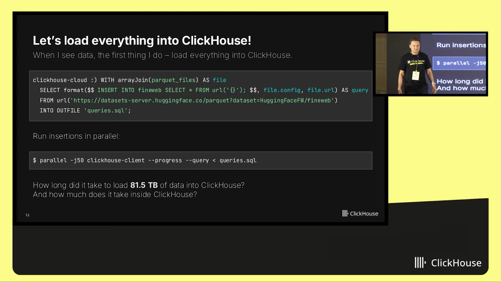I have two questions for you. First question, did Hugging Face ban me when I was loading all this data in 50 threads? What do you think? Did it let me load this data?